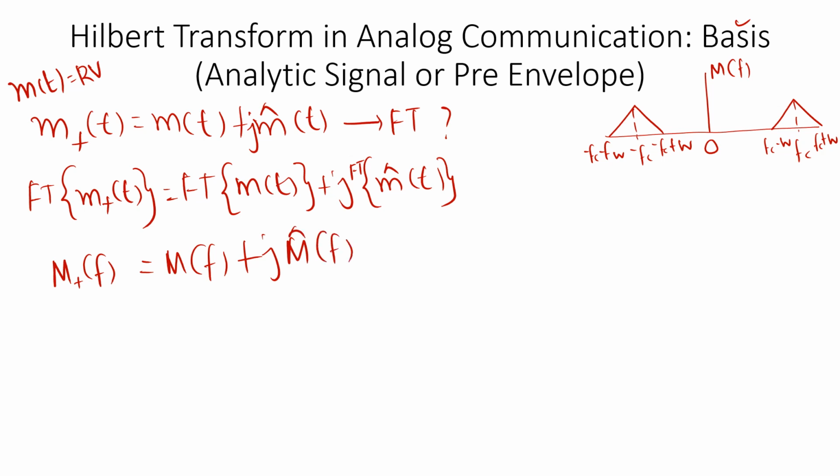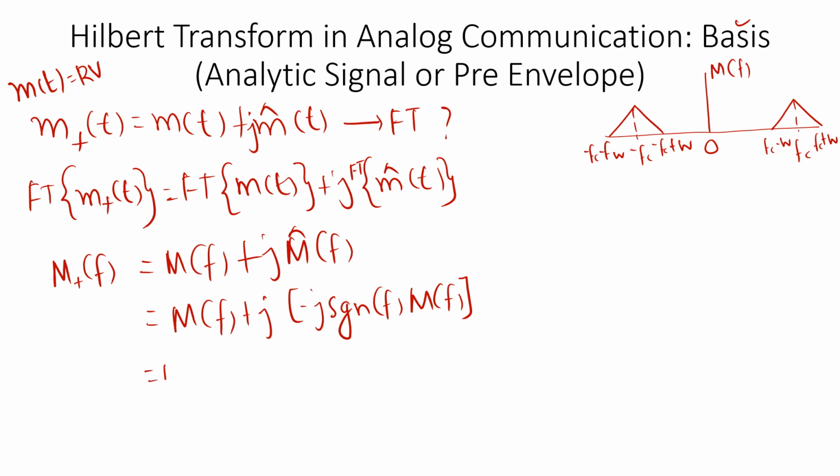Now I can write this as m of f plus j times m cap of f. From what we have seen in the previous slide, m cap of f I can write as minus j signum of f into m of f.